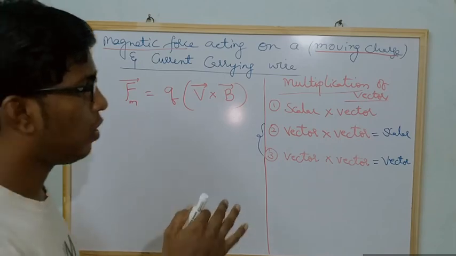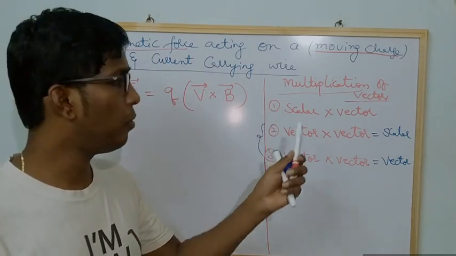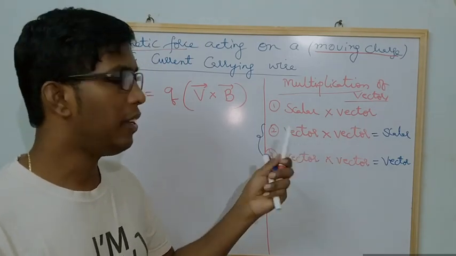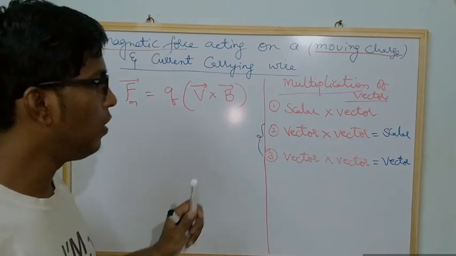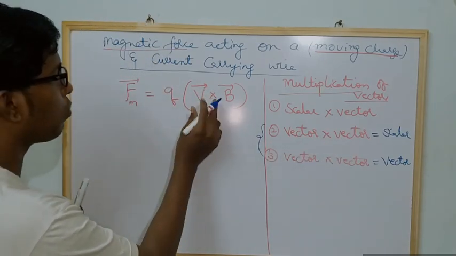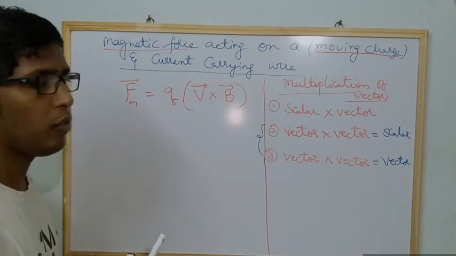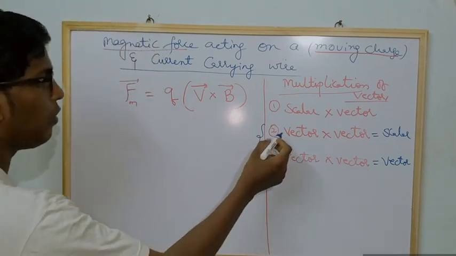Okay, so I will upload more videos on vectors, intermediate level, everything. There you will observe and understand easily. I will just explain this one because this is what we are using over here. So here you observe, these are two vectors. When I multiplied, I got force. Force is a vector quantity, we know that. Okay, see here, I will consider these two and explain this also.